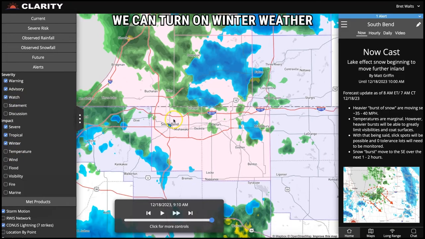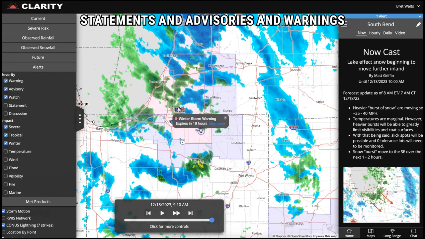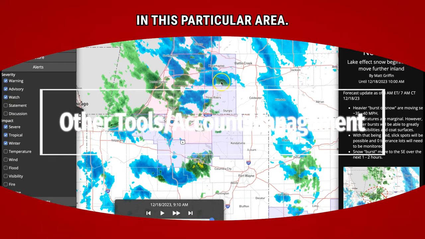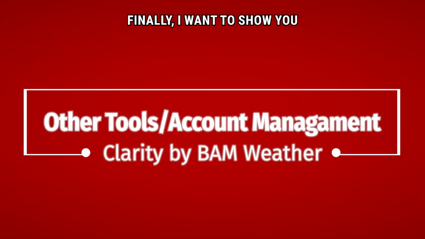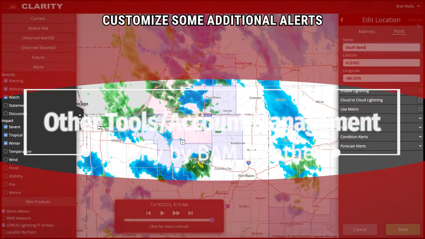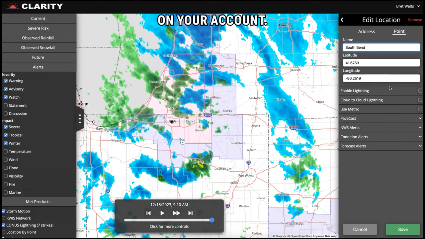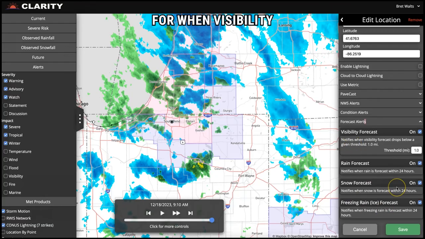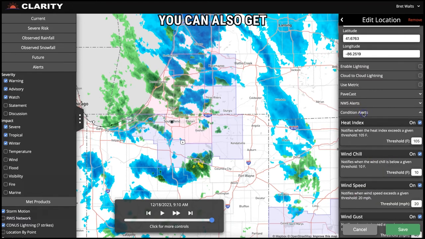We can turn on winter weather statements and advisories and warnings, and you can see winter storm warning in effect for lake effect snow in this particular area. Finally, I want to show you how to customize some additional alerts on your account. If we go over here, we can go to your forecast alerts, and you can actually be alerted for when visibility in the forecast drops below a certain threshold, when rain is in the forecast, snow, freezing rain, or ice. You can also get customized alerts for things like a heat index threshold. If you get up to 105, maybe that's your threshold, you cancel practice.